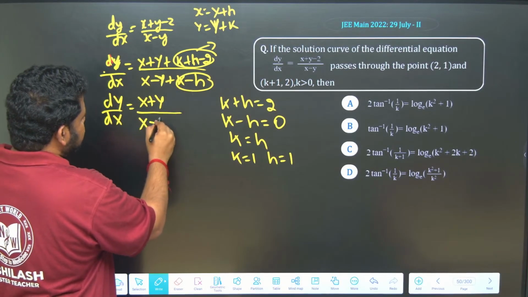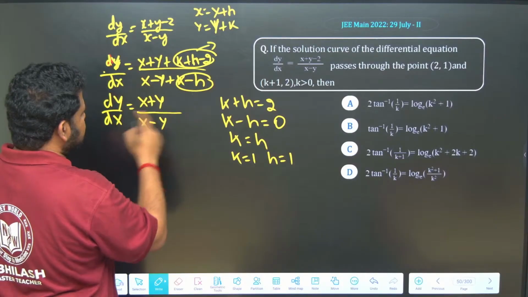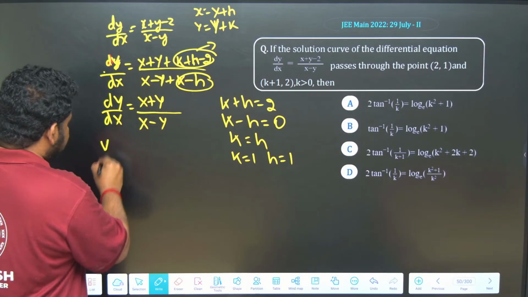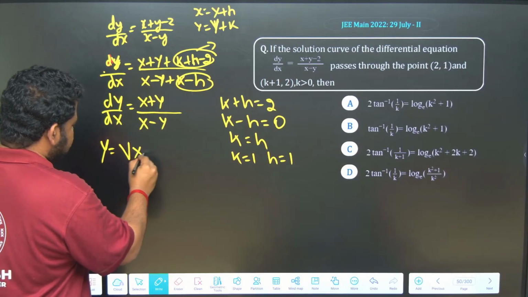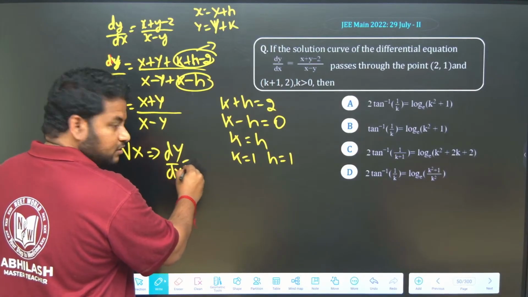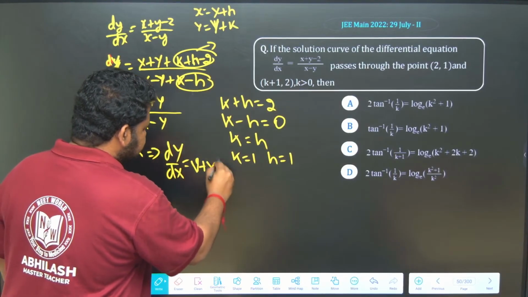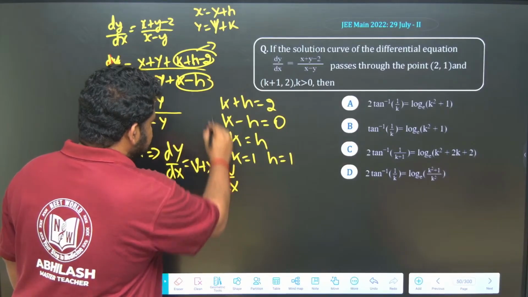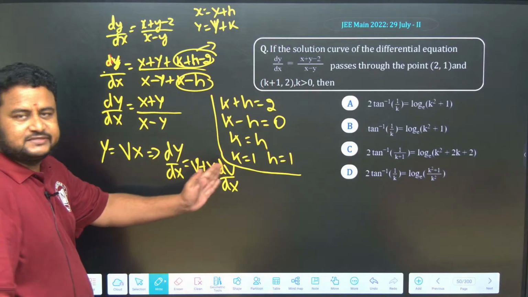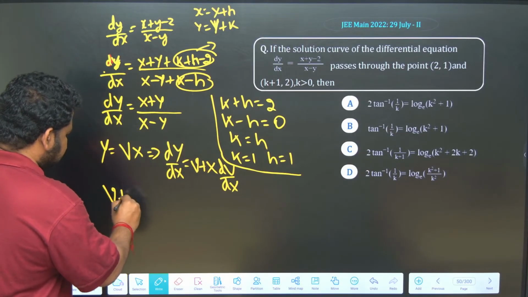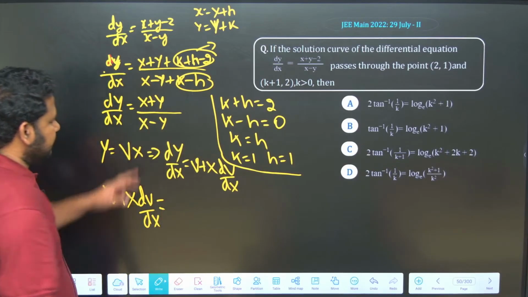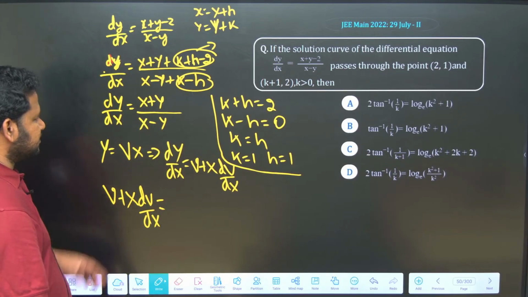The denominator is X - Y + 1 - 1, that will be 0. So, you will have dY/dX = (X + Y)/(X - Y). Now, I have to put Y = VX. So, this gives us dY/dX = V + X dV/dX, and if I put these values here, V + X dV/dX is equal to what? X is nothing but just X itself.